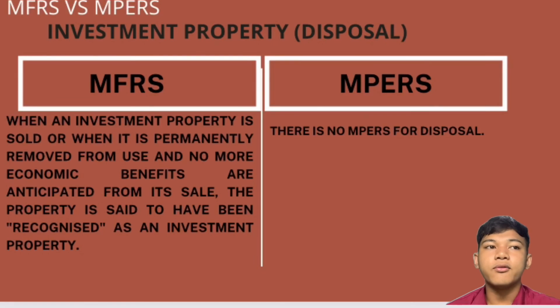So we look at investment property for MFRS versus MPERS for disposal. For MFRS, when an investment property is sold or when it is permanently removed from use and no future economic benefits are anticipated from its sale, the property is derecognized as an investment property. For MPERS, there is no provision for disposal.